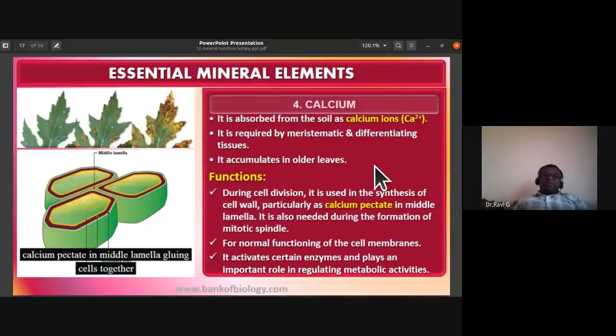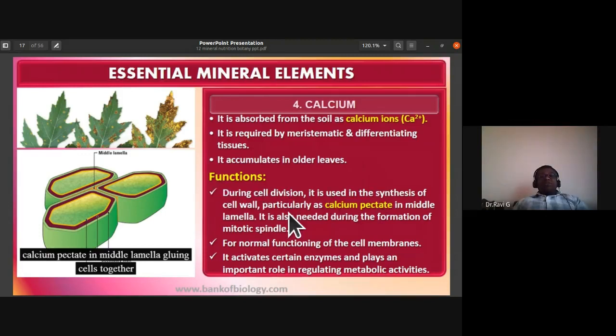Then we discussed calcium. Calcium forms an important component of the middle lamella, the calcium pectate. Calcium is absorbed from the soil as calcium ions, that is Ca2+. It is required by meristematic and differentiating tissues. It accumulates in the older leaves, remobilization.